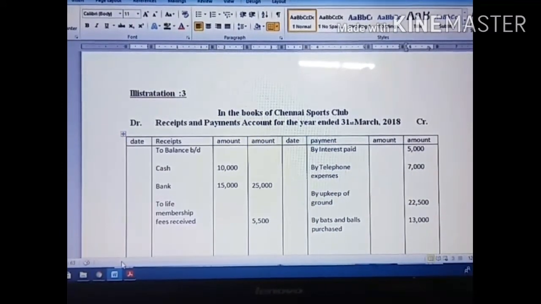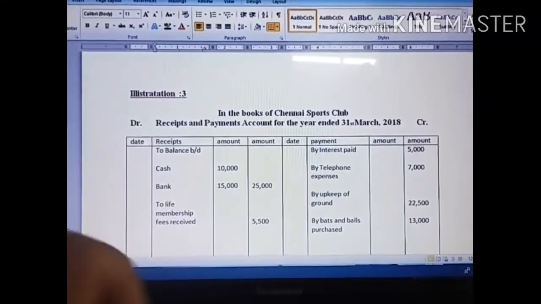Subscription received: 2016-17, 4,500; 2017-18, 65,000; 2018-19, 5,000 they have given. Subscription receipt means you have to show this amount on the receipt side.